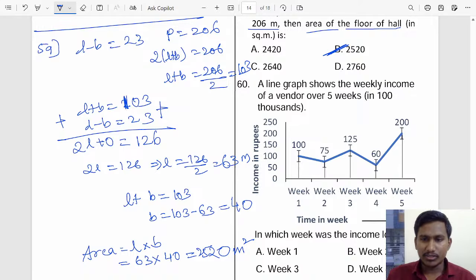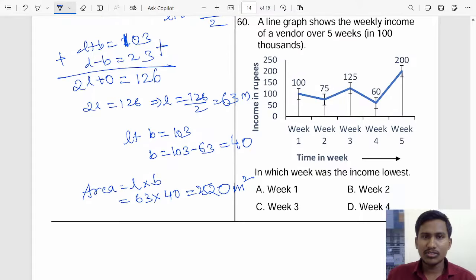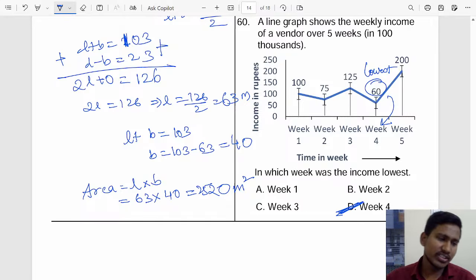Now let us go to the next, that is question 60. A line graph shows the weekly income of a vendor over 5 weeks. In which week was the income lowest? It is 100 in week 1, week 2 is 75, then 125, 60, and then 200. Which is the lowest? 60 is the lowest. That is in week 4. So the answer is option D. That is also very easy.